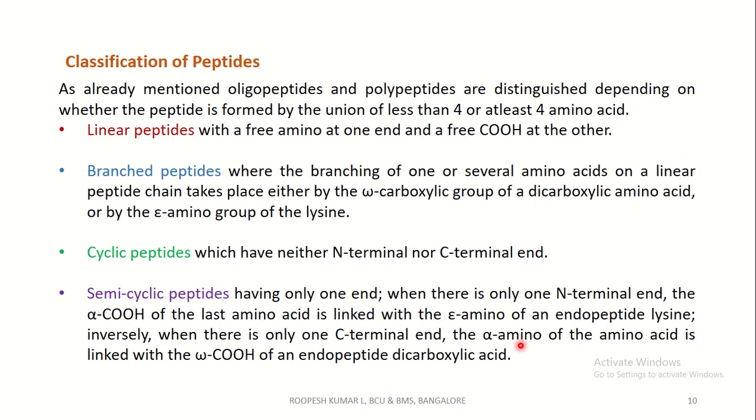Coming to the cyclic peptides, which have neither an N-terminal nor a C-terminal end, that is, it will be forming a ring. So it will be a circle. The peptide will be in circle form. Coming to the semi-cyclic peptides, these are peptides having only one free end. That is, either the N-terminal end will be free or else the C-terminal, that is the carboxylic end, will be free.